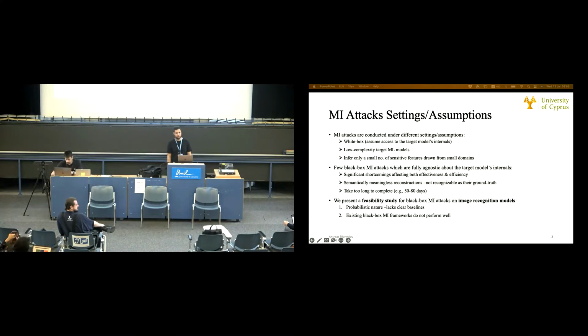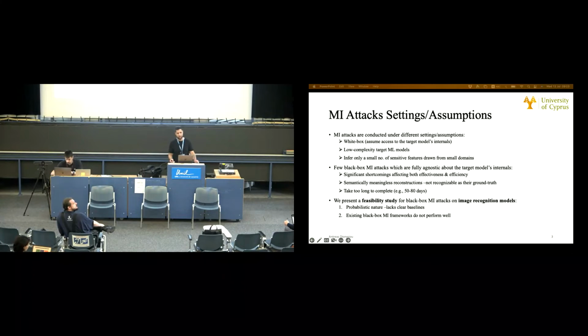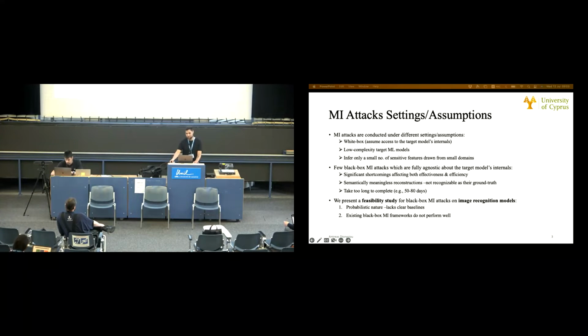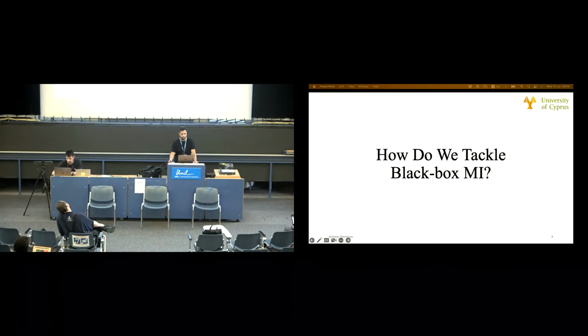In this paper, we present a feasibility study for black box model inversion attacks on image recognition models, and we consider this work a feasibility study for two reasons. First, model inversion has a probabilistic nature, in contrast to other attacks in the field which have clear baselines, for example, membership inference. And second, existing black box MI frameworks do not perform well in terms of either effectiveness or efficiency, or in many cases, both.